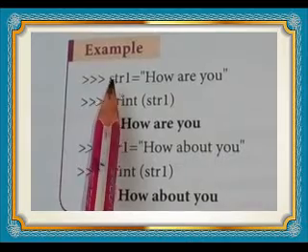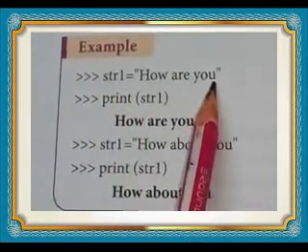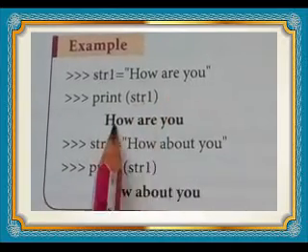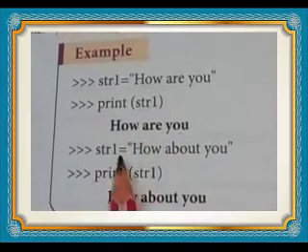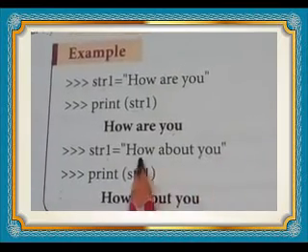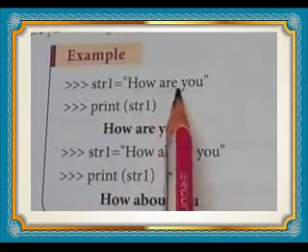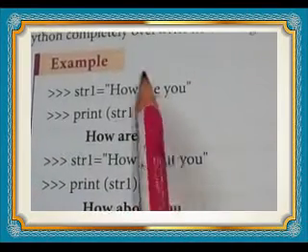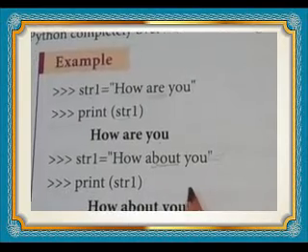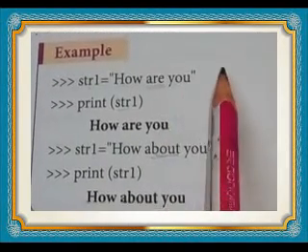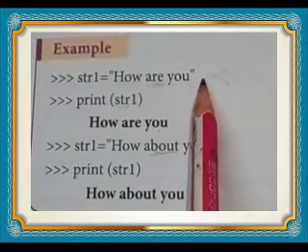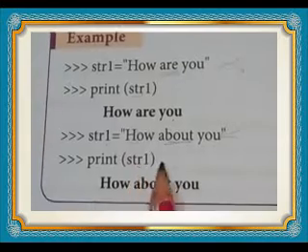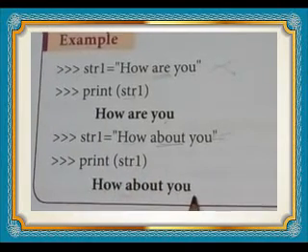See here this example, str1 equal to how are you. Print str1. What does str1 hold? How are you, that will be printed. Okay, next one, how about you? Instead of are, we want to change only about. But what are we doing? Once again re-entering the string. Understand? That means the already existing string will be deleted and a new string will be entered. Then print str1, so the whole string will be printed.